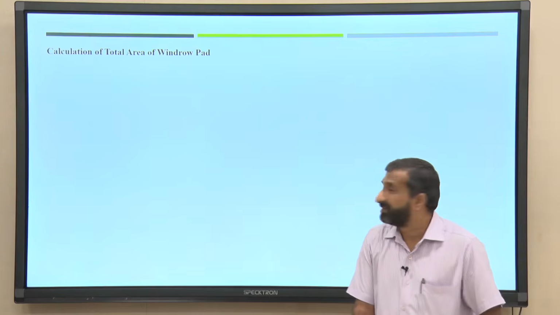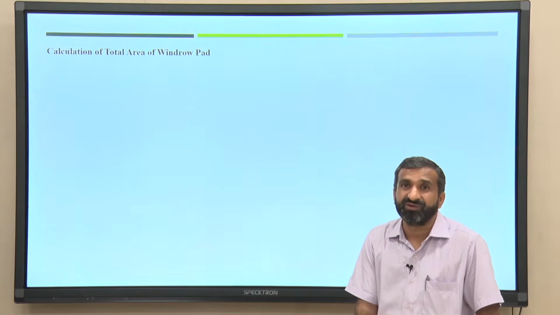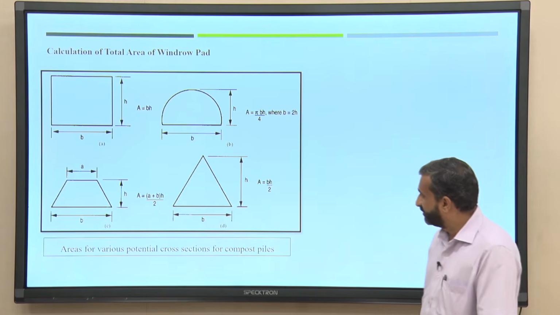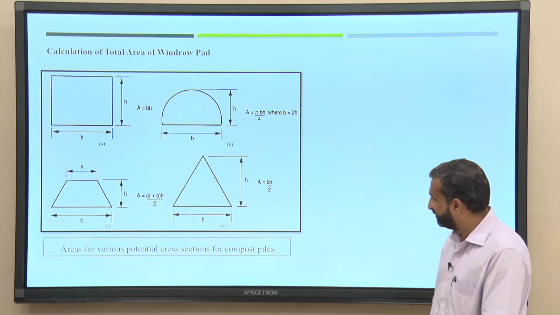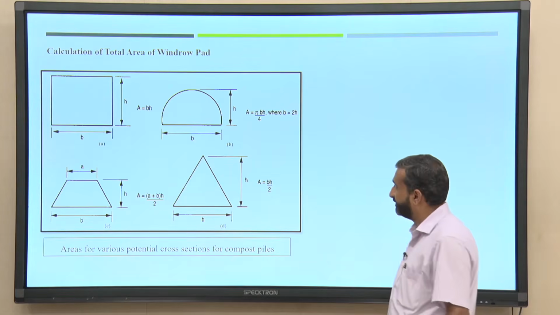Now, this is the important one when you talk about the windrow or pile method: how much area will be required for the windrow area. I am showing the different cross sections of compost piles.